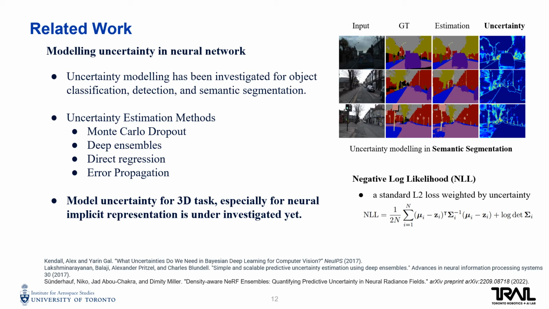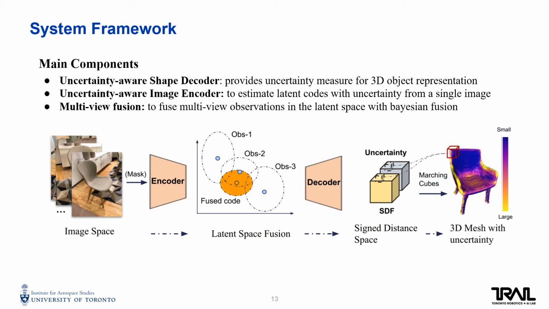Uncertainty modeling has been investigated in the deep learning literature, such as object detection and semantic segmentation. There are multiple methods to model uncertainty. While modeling uncertainty for 3D tasks, especially for neural implicit representation, is still under-investigated. We propose a new framework for uncertainty-aware 3D object reconstruction. It consists of three main components: uncertainty-aware shape decoder, uncertainty-aware image encoder, and multi-view fusion.